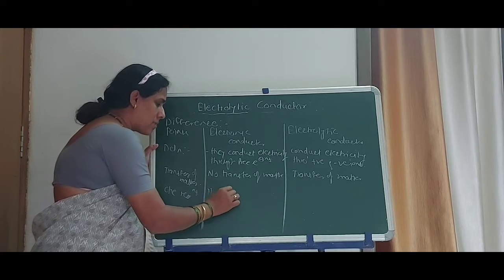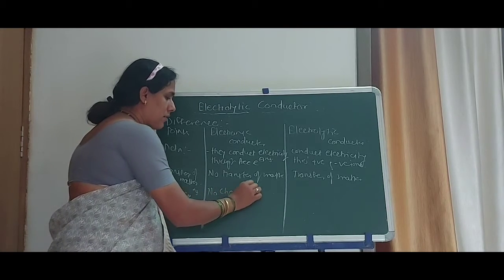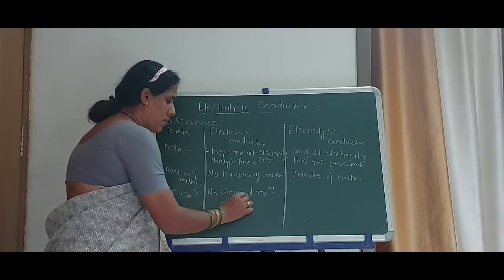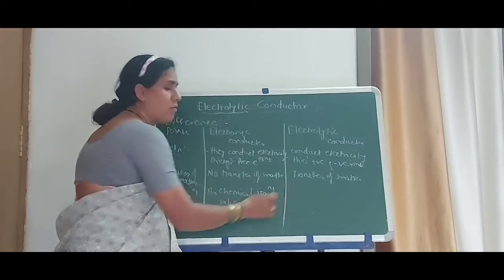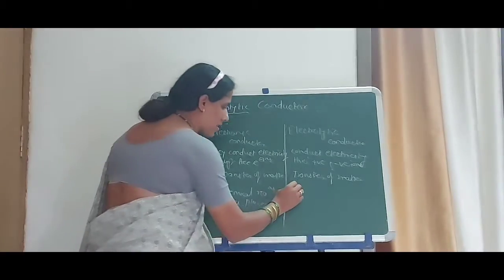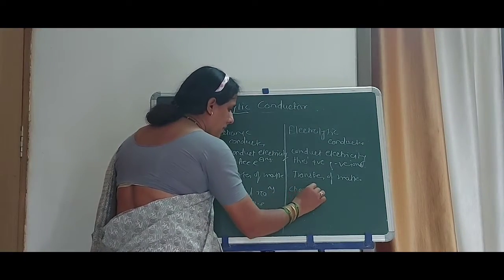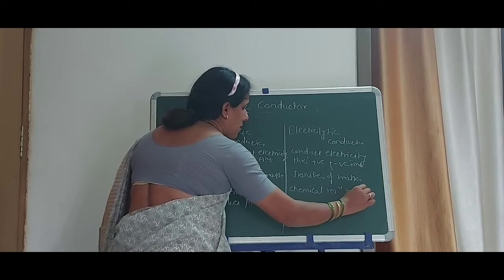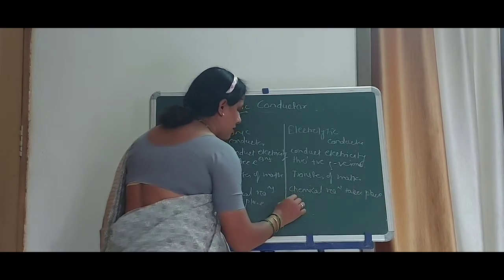In electronic conductors no chemical reactions take place. Here chemical reactions take place due to migration of ions.